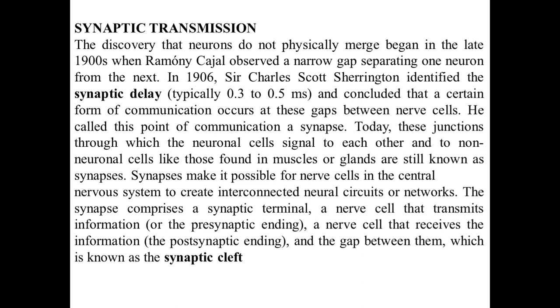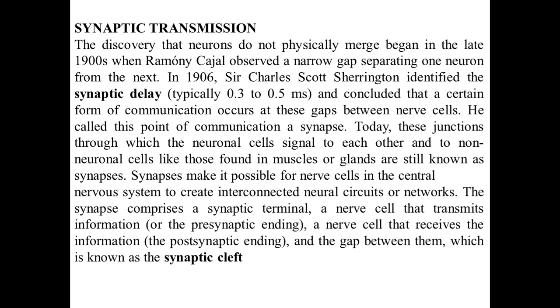He called this point of communication the synapse. Today, this junction through which neuronal cells signal to each other and to non-neuronal cells like those found in muscle or gland is still known as the synapse.